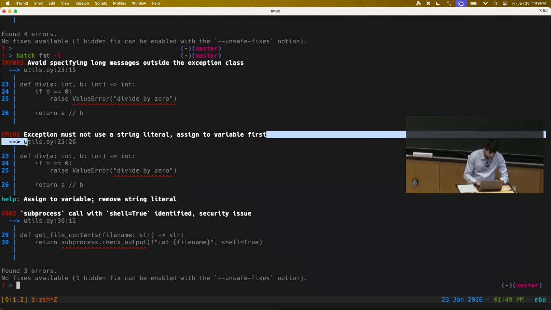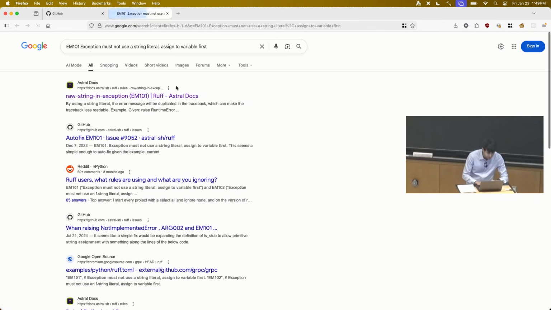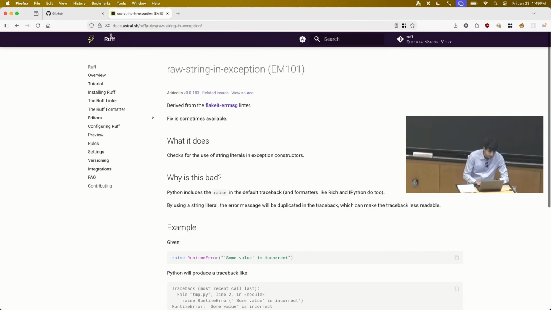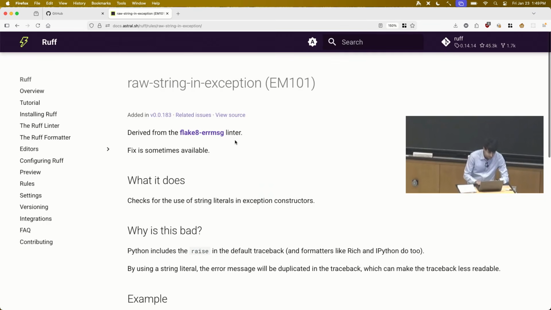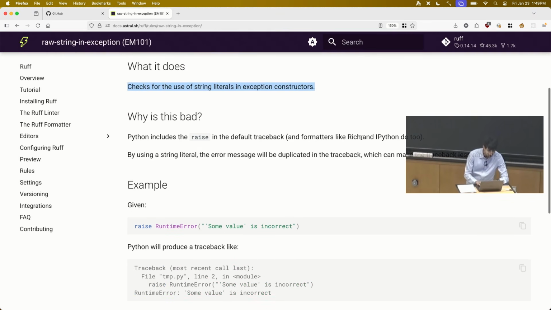But if we want to learn about why this is bad, we can just Google this. For this particular linter, I'm using the Ruff linter under the hood. And they have extensive documentation which explains every single linter rule. There's a "what it does", so you know what code pattern it's looking for, and then the "why is this bad", so you can actually learn.